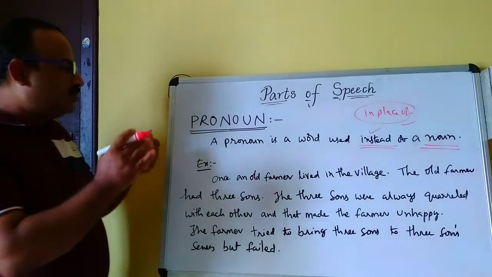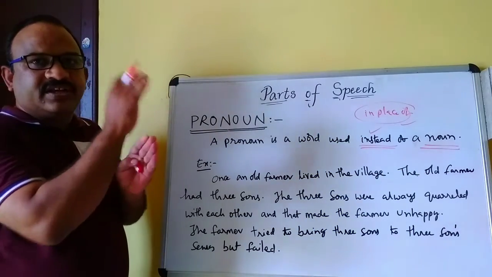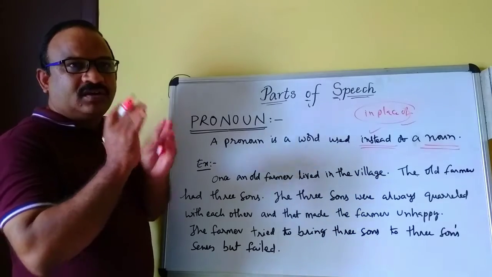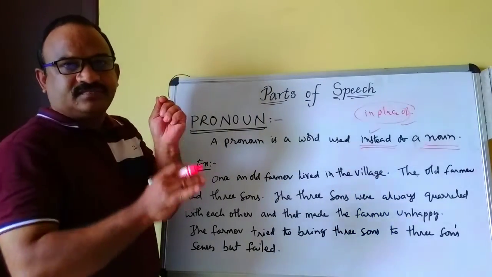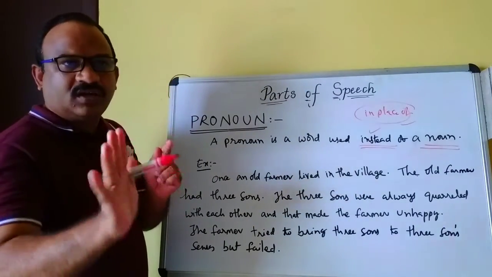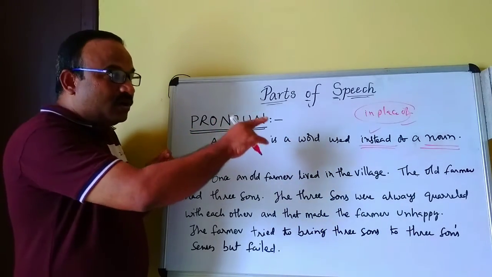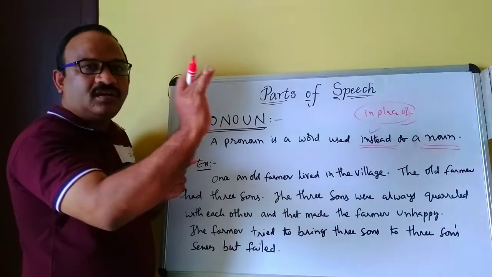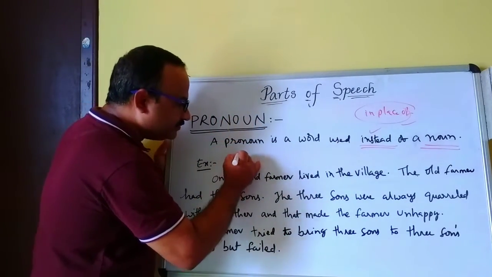Already in the previous class we discussed nouns. What are nouns? Name of person, place or things or animals or anything. So name of anything is called noun, right? Here, a pronoun is a word used instead of a noun or in place of a noun. That is called pronouns.